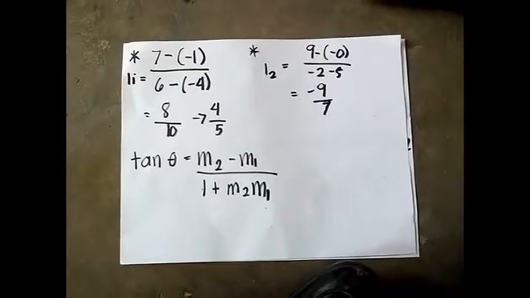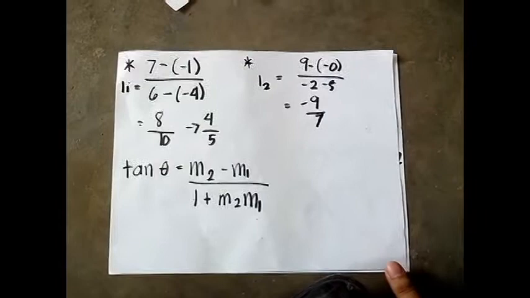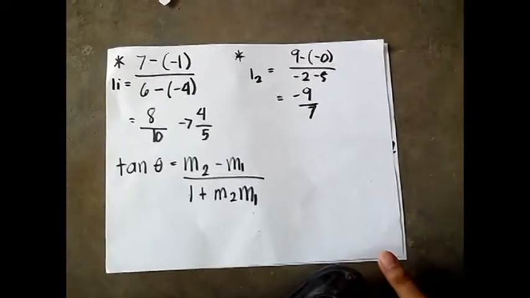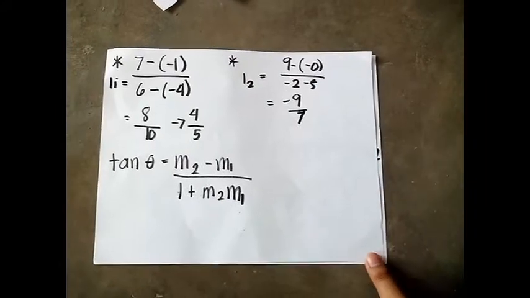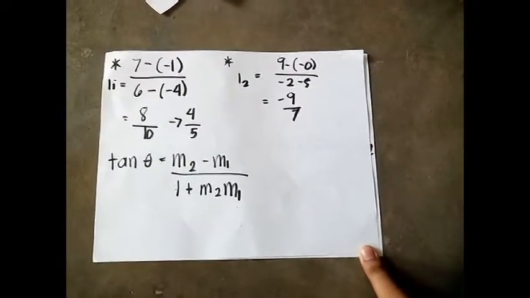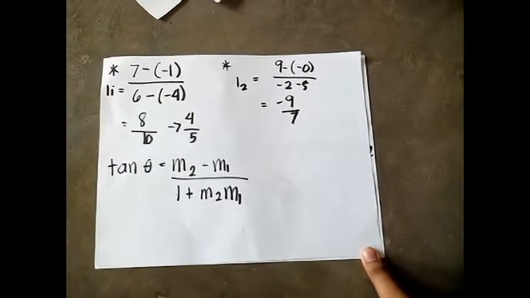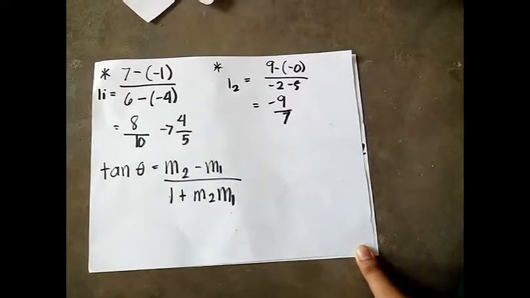To get the slope of line 1, it would be 7 minus negative 1 all over 6 minus negative 4. The answer would be 8 over 10. However, it can be simplified to 4 over 5. To get the slope of line 2, it would be 9 minus negative 0 all over negative 2 minus 5 equals negative 9 over 7.